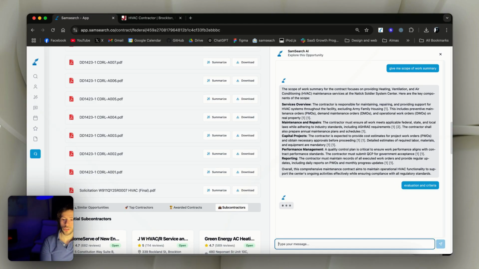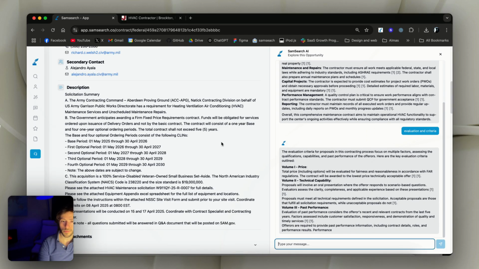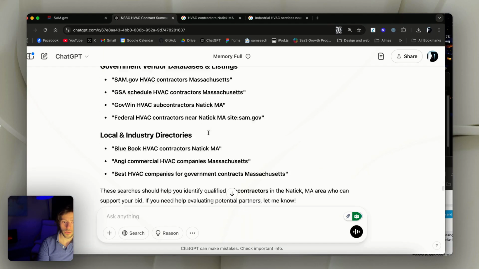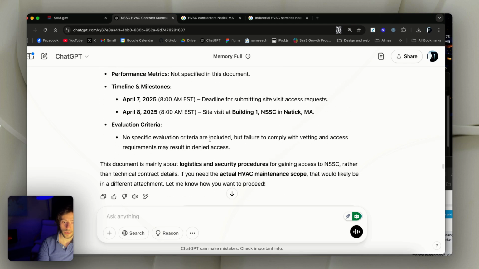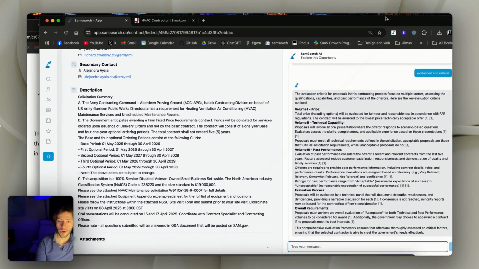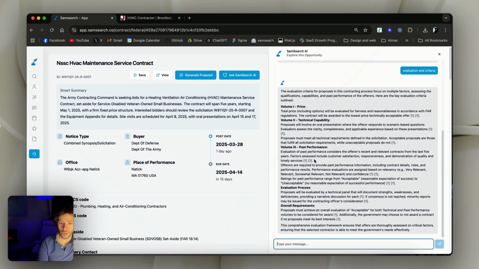For example, I can also ask it to give me the evaluation and the criteria. Let's see if this one is going to find the evaluation and criteria. Okay, so it did give us the evaluation and criteria for this proposal. When we asked ChatGPT, if we remember here, about the criteria, it told us there is no specific evaluation criteria, but that's not on ChatGPT, that's also on us not feeding it the right information. I just didn't want it to take so long, right? Whereas over here we have all the information, all the attachments, and boom, we also got the evaluation criteria, and again we're getting which information it grabbed it from.